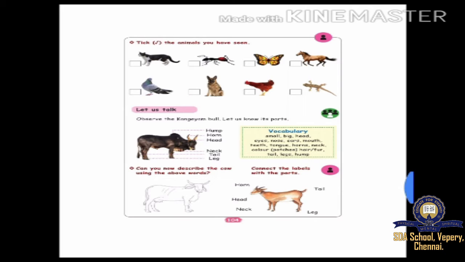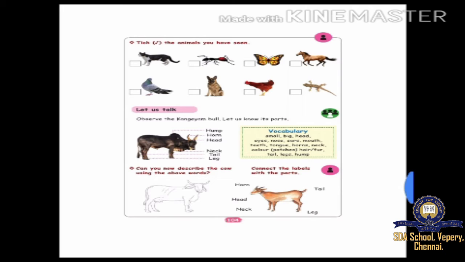Okay. Next one. On this side a goat is there. Goat is also very small. It has a small tail. It has two small horns. Its ears are sharp and long. Its mouth is long. Its head is small. Like that you can describe it, and you must connect the labels with the parts.